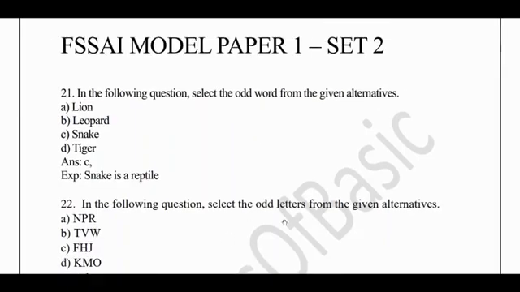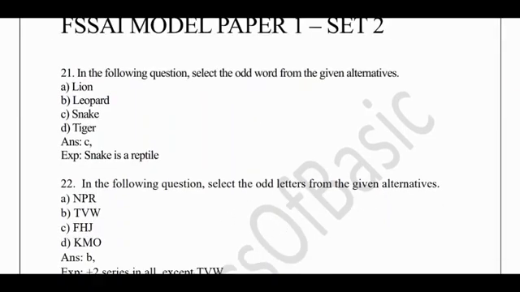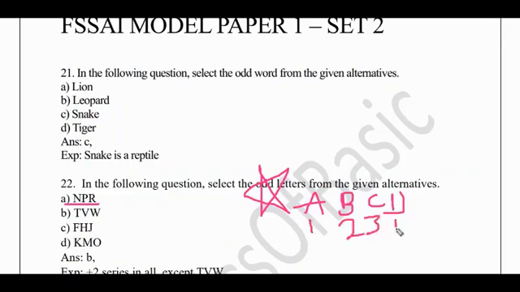Next question, in the following question select the odd letters from the given alternatives. These kind of questions are very important because they are usually asked in almost all examinations and also in FSSAI, because in last year's paper these kind of questions were repeated mainly. Now we need to find out the series first to check which one is the odd one out. If you look at this, you need to know the number associated with each alphabet. If you keep on writing A, B, C, D, you will get 26 letters with 26 numbers. Based upon that, you need to crack the series, out of which one of them will be the odd one out.